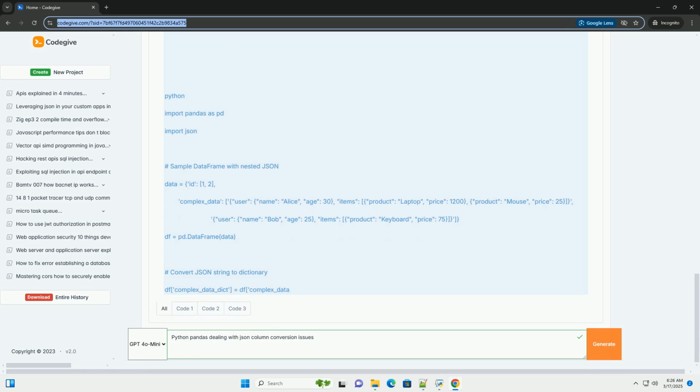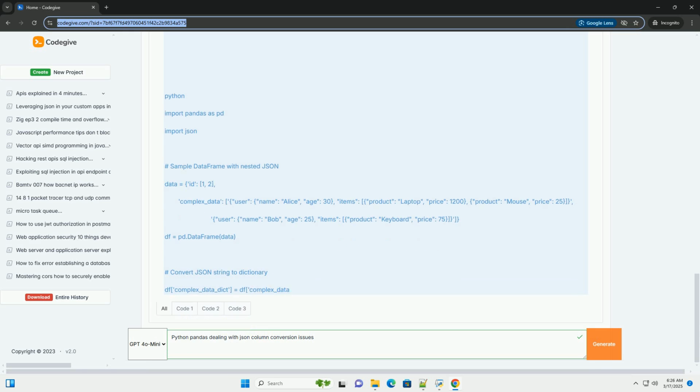meta specifies the fields from the surrounding JSON structure that you want to include as metadata in the flattened data frame. You can use dot notation to access nested fields, for example user.name, user.age, or pass a list of keys for deeper nesting. record_prefix adds a prefix to the names of the columns created from the flattened records, for example item_product, item_price.